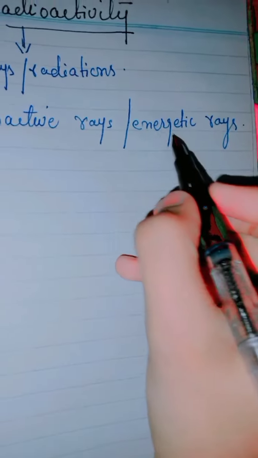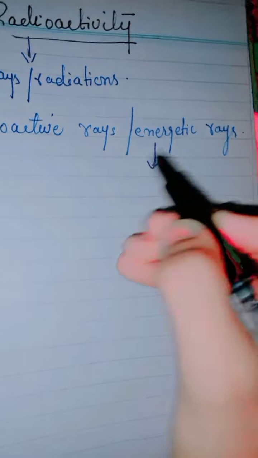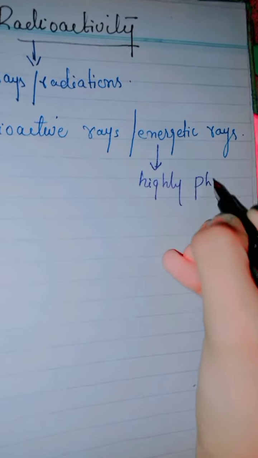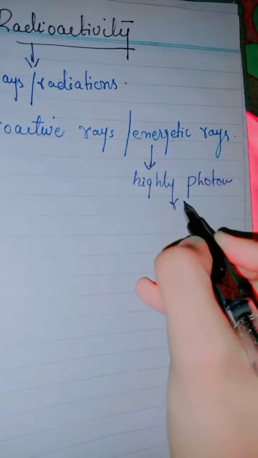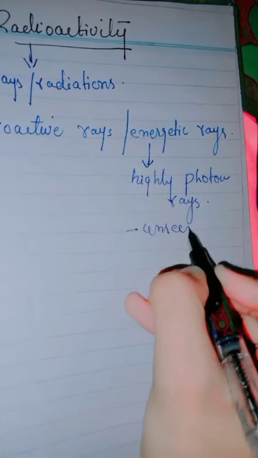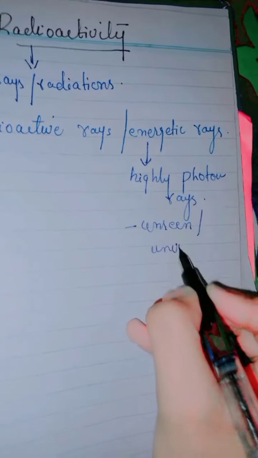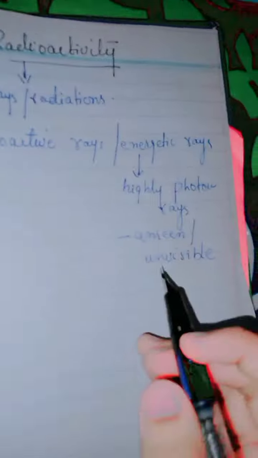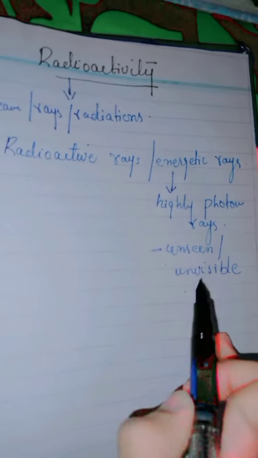So basically, it is energetic, so it is highly photon rays, and it is unseen or invisible. We cannot see them with our eyes, so these rays are unseen and invisible.